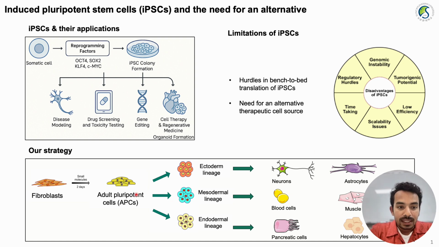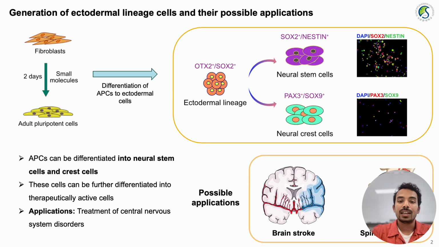Adult pluripotent cells can be differentiated to all the cells from different germ layers and cells associated with multiple organs, and these cells can be used for cell-based therapy, and thus these adult pluripotent cells can be used as an alternative to iPSCs. In the subsequent slides, I will be discussing the results and highlighting how the APCs can be used to generate different cell types, and how they can be used as an alternative to iPSCs.